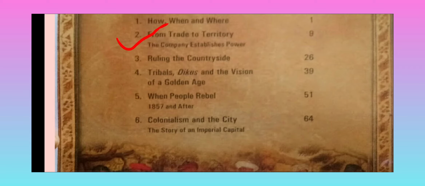This led the company and Mir Qasim to the Battle of Buxar in 1764. Now Mir Qasim felt insulted, so he decided to fight the company. So this led Mir Qasim and the company to the Battle of Buxar. Mir Qasim took help of the Mughal Emperor Shah Alam II and the Nawab of Awadh, Shuja-ud-Daulah.